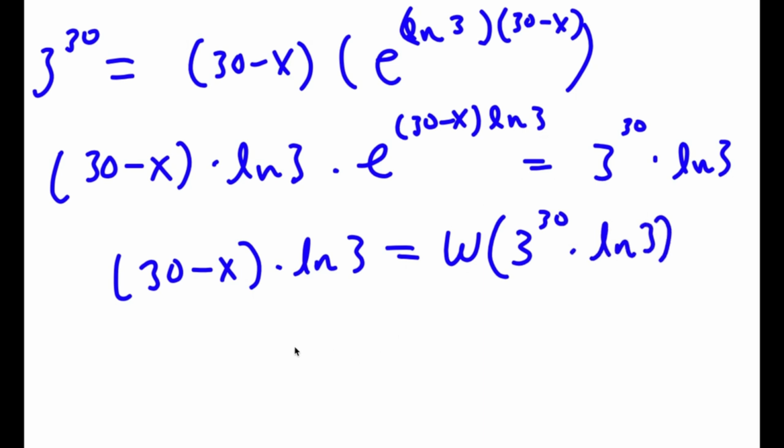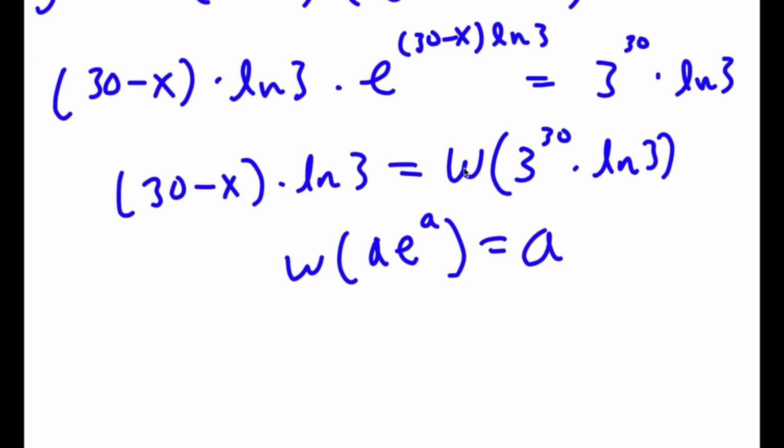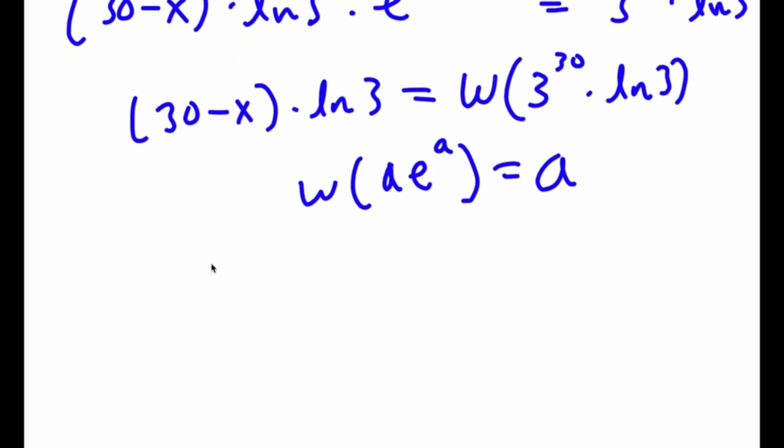And what the W-Lambert function is: if I take the W-Lambert function of something in the form a times e to the power of a, this is simply equal to a. So as you can see here, I'm taking the W-Lambert function of 3 to the power of 30 times ln 3. However, this isn't the form a times e to the power of a yet, so I'm going to have to change this and make it into that form.